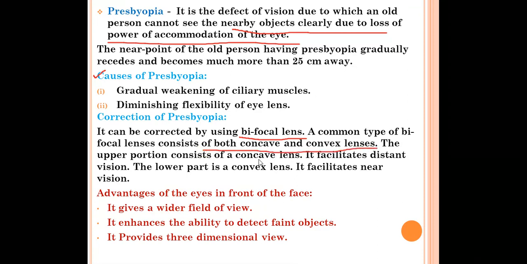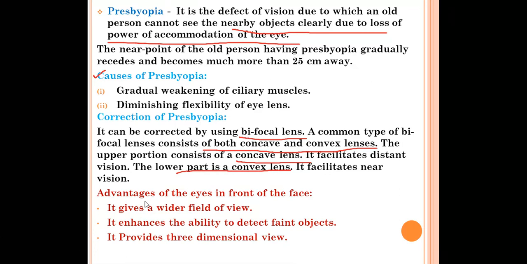The upper portion consists of concave lens. It facilitates distant vision. If the upper portion of the bifocal lens is made up of concave lens, the person can see the far off object. And the lower part will be made of convex lens, by which the nearby objects can be seen. So this was all about presbyopia.